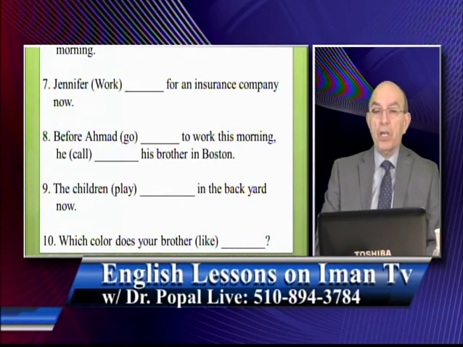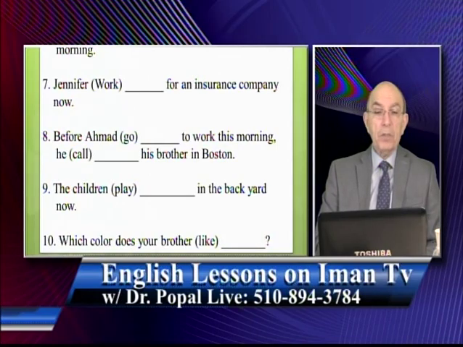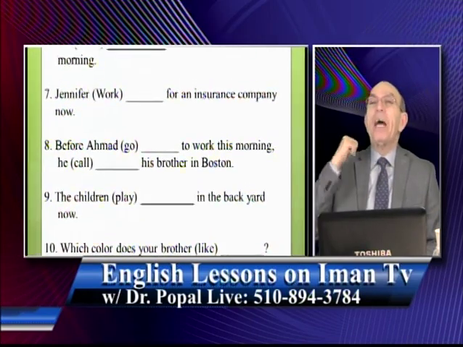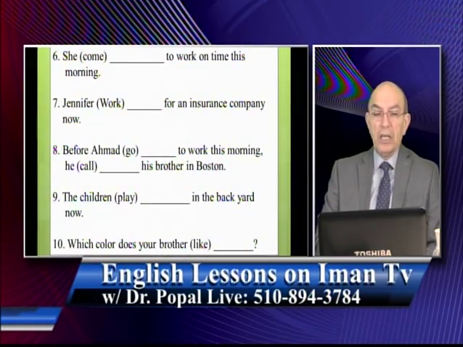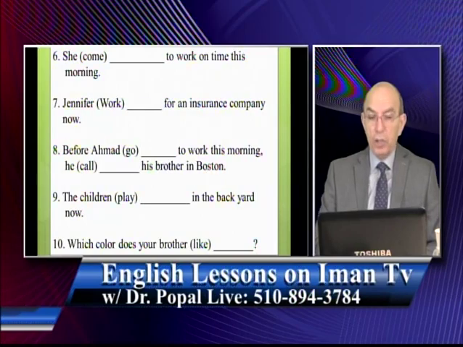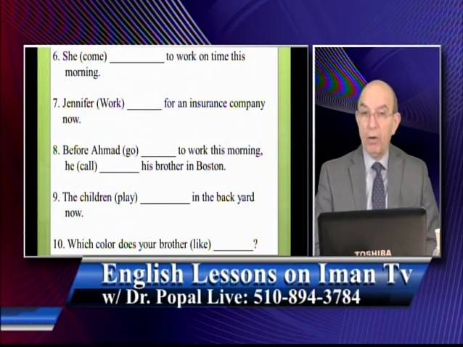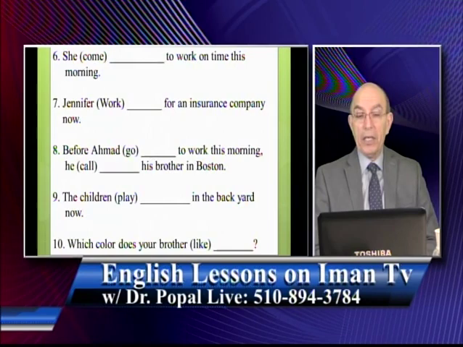Number 6. She come to work on time this morning. This morning is past. Which form of come do you use? Jennifer work for an insurance company now. Before Ahmed go to work this morning, he called his brother in Boston. So you will change the form of the verb here. The children play in the backyard now. Because of now, you have to what? Change the verb form. Which color does your brother like?